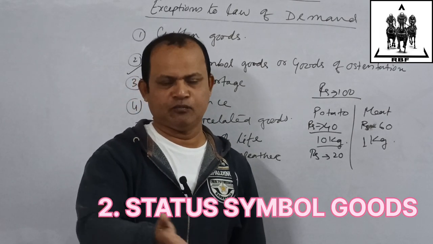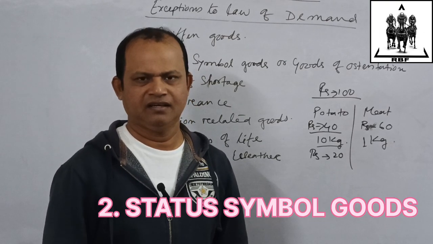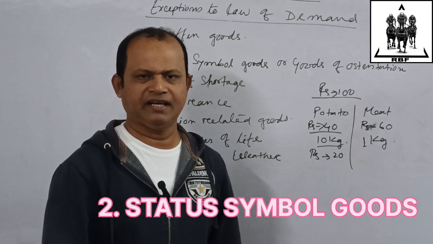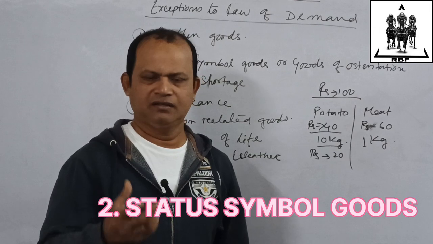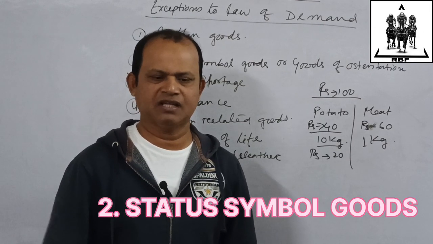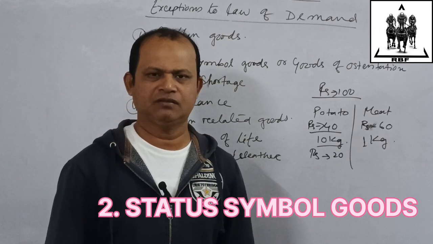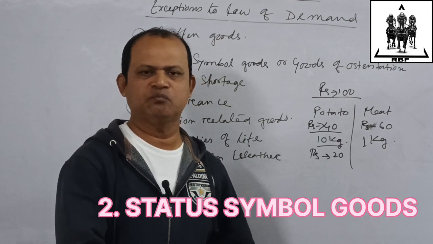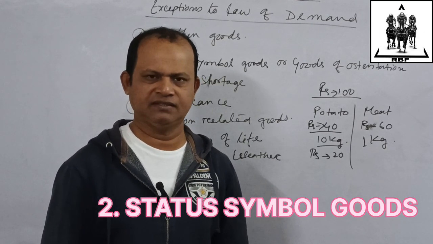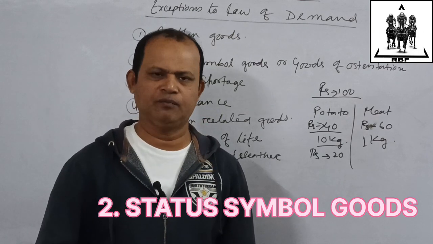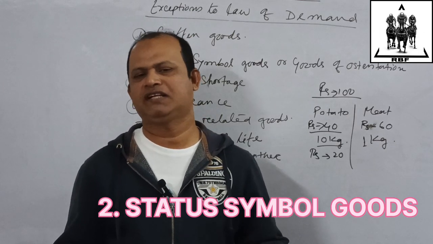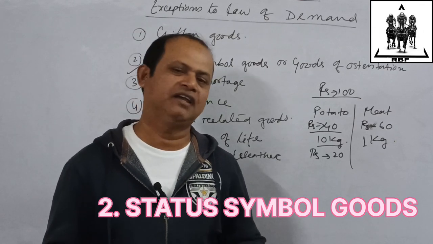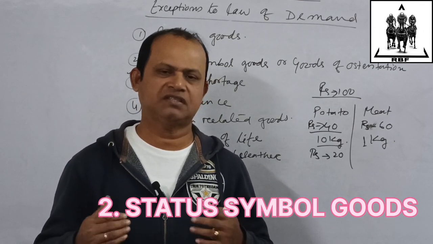Have you ever seen the price of gold? It has been increasing. In 2008-9, the price of gold was 10-11,000 per 10 grams. Now it is 50-55,000. Within these 10-12 years, it has become many-fold, 3-4 times. But still, if you go to the jewelry shop, you will find that people are still buying gold. Why? Because it is a status symbol.